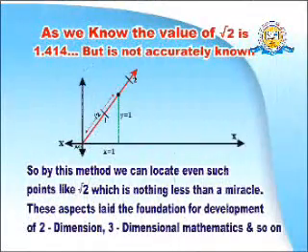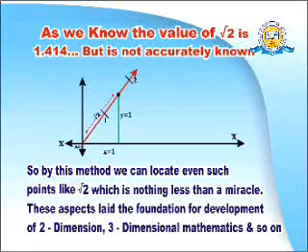The value is 1.41 and then so on. The exact value of root 2 is not known. How can we find the value of root 2? By finding such a number whose square is exactly 2, which is not possible. Like that, root 3, root 5, 7, 11, 13 and so on. These numbers are not locatable. Now how to locate these points is the aim of coordinate geometry as given by Descartes.